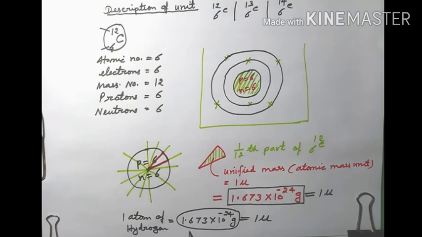So whenever somebody asks what is the atomic mass of hydrogen, we don't say the atomic mass of hydrogen is equal to 1.673 into 10⁻²⁴. We always say the atomic mass of hydrogen is 1 U. तो जैसे ही हम बताएंगे the atomic mass of hydrogen is 1 U, it is understood U means unified mass, और unified mass means 1.673 into 10⁻²⁴ ग्राम. किसी भी एटम का मास अगर इतना है तो उसको हम 1 U कह सकते हैं. और ये जो 1 U है that is not the real mass, ये रिलेटिव मास है. क्यों रिलेटिव मास है?